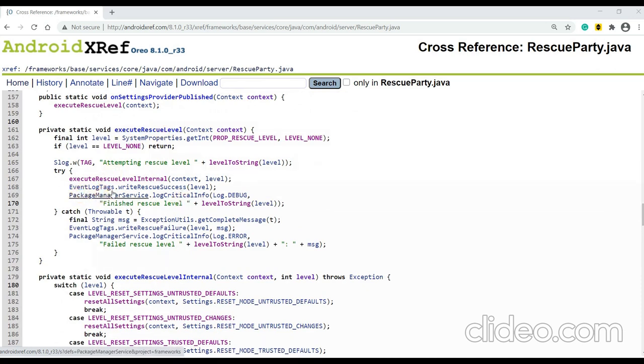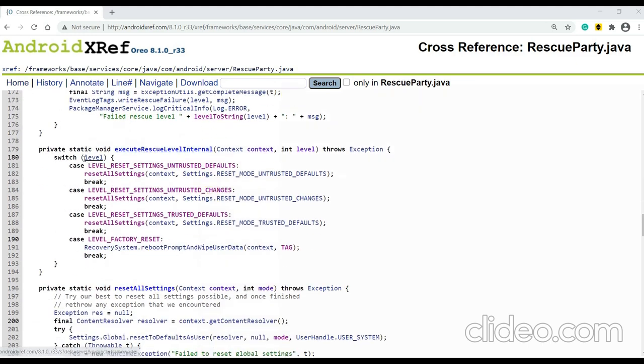So it is writing event logs. In your event log, you'll get to know if rescue is a success or failure, all such things. In package manager also, you can see certain logs, finished rescue level. If it has failed for any reason, you can see failed rescue level logs if you collect logs from your device. So this is again execute rescue level internal, where there is a switch case having the different levels, each case for a different level, and it will reset all the settings in that particular level.